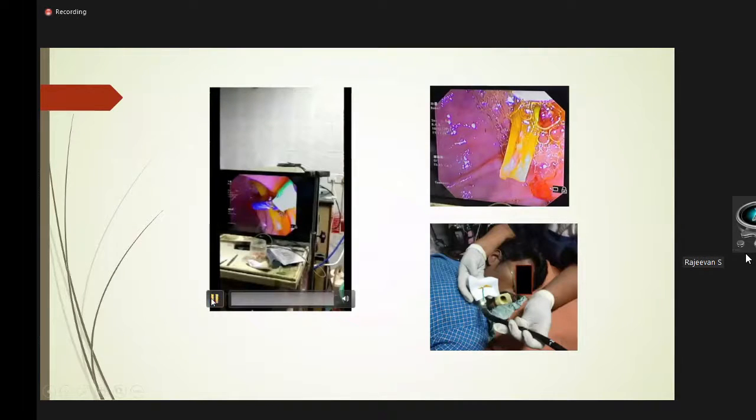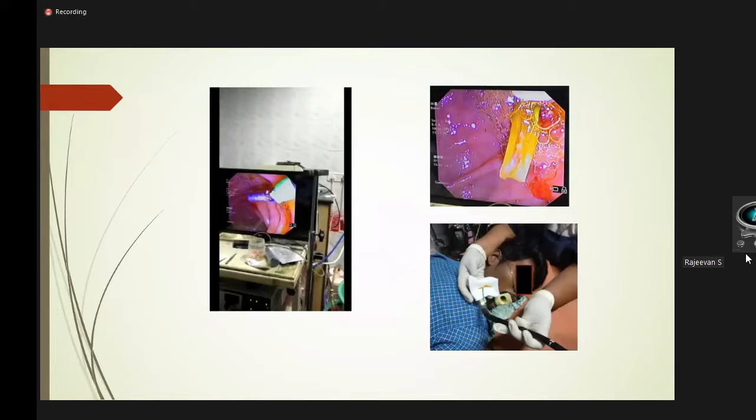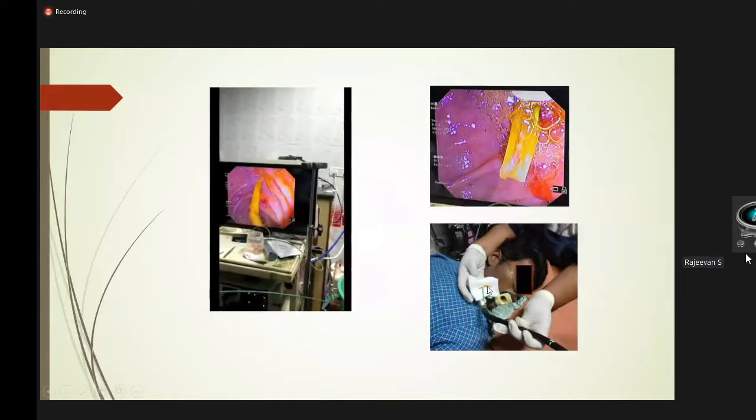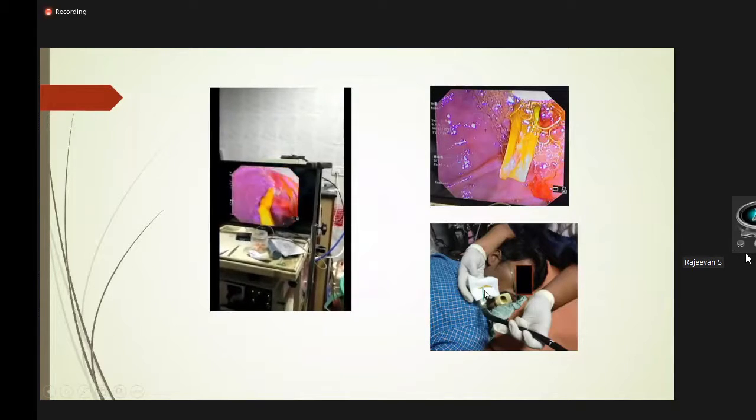So once the balloon was placed beyond the T-tube, it was inflated and balloon trawling was done. When balloon trawling was done, the T-tube came out of the ampulla. In this picture, we can see the T-tube fragment coming out of the ampulla, and it was endoscopically removed. And finally, this was the fragment that was retrieved from that patient.